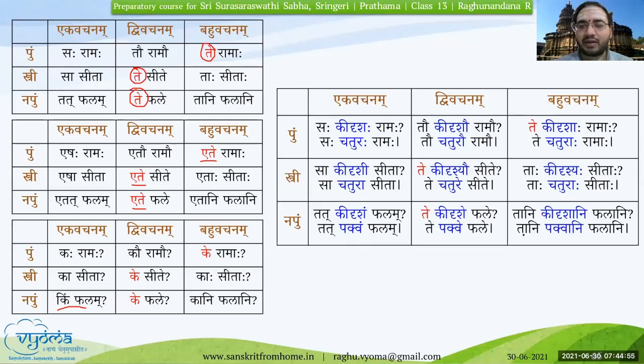Pakvam, pakve, pakwani. So here if you see kidrisham phalam, there is an anuswara. Similarly, pakvam phalam. So while writing in a sentence, if the first word ends with makara, and then after that, if any vyanjanam is there, then this makara will be changed to an anuswara, that is am.